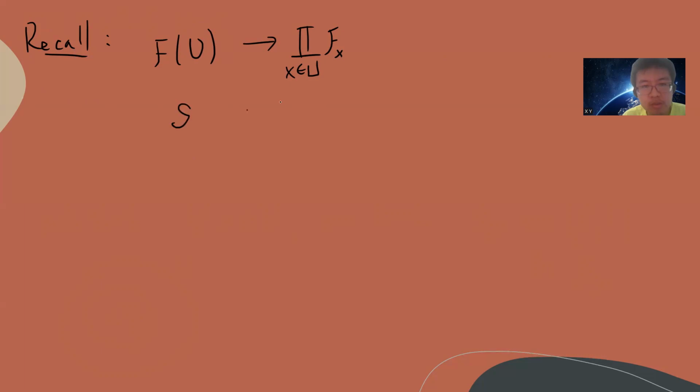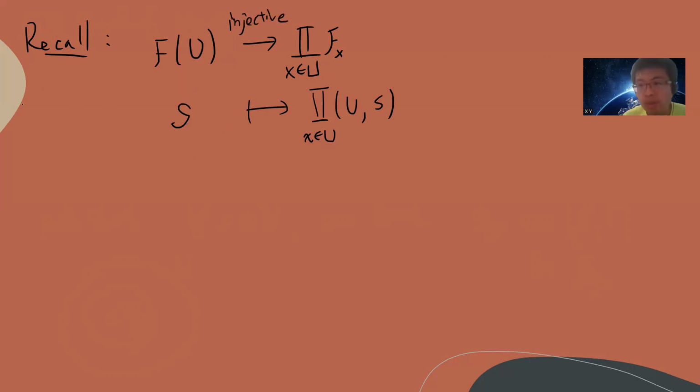You're given S, and you just map it into the representative. As I said, the representative of the stalks is the open set and S. So what is the natural map? Well, given S, I just say S_x. That is, you give me S belongs to F(U), I just say S_x for x belongs to U. And this map is injective. If you don't know why, you can check my previous video.